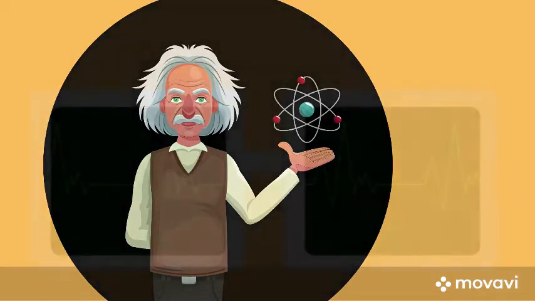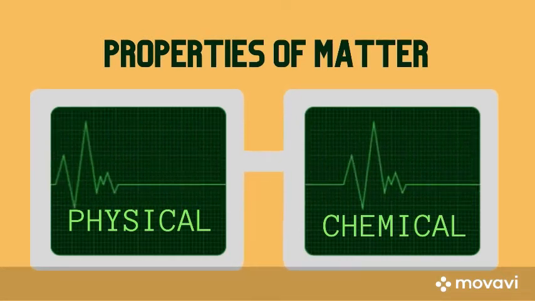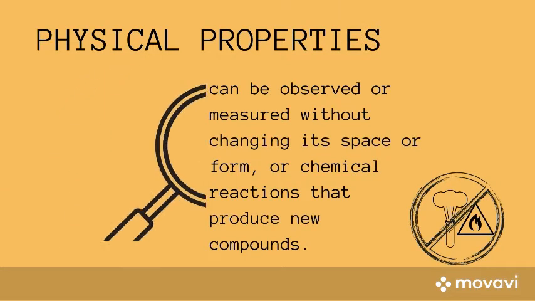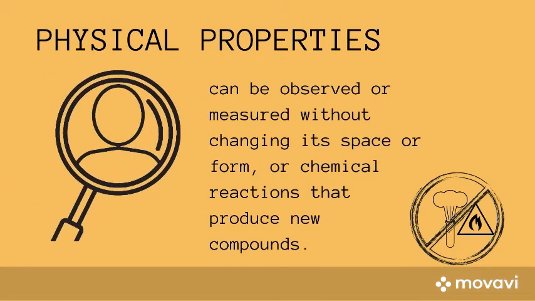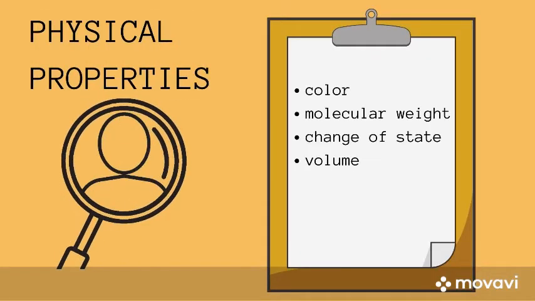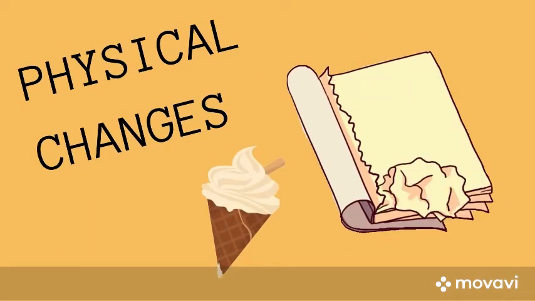Physical and chemical properties. The two useful things about matter are its physical and chemical properties. Physical properties can be observed or measured without changing its identity or form, or chemical reactions that produce new compounds. These properties include color, molecular weight, and change of state and volume. Physical changes happen in crumpling a paper, melting ice, or breaking a bottle.